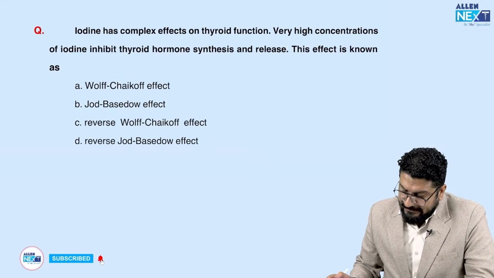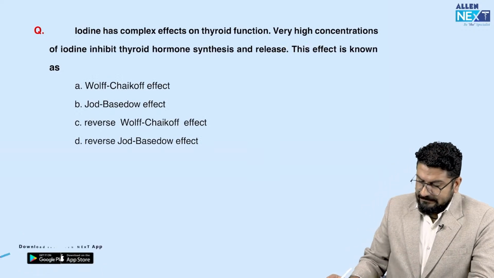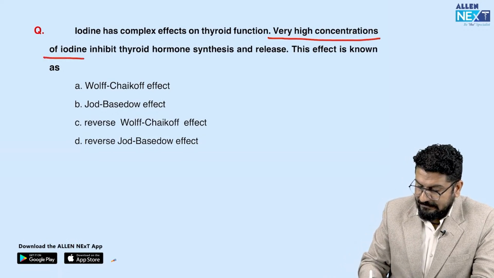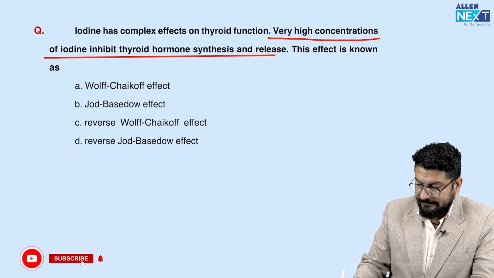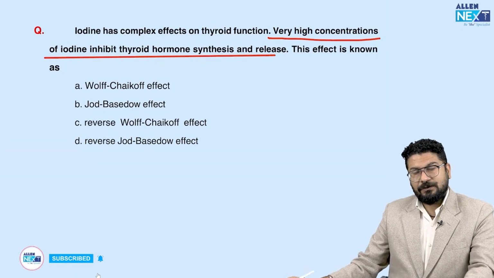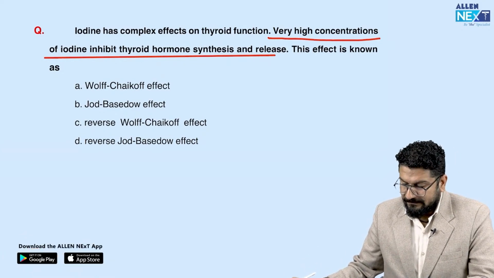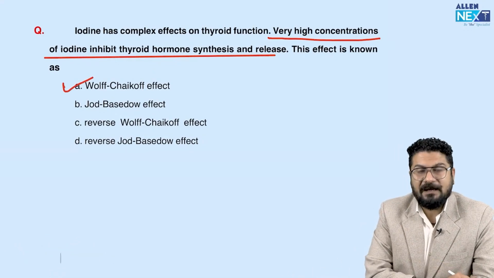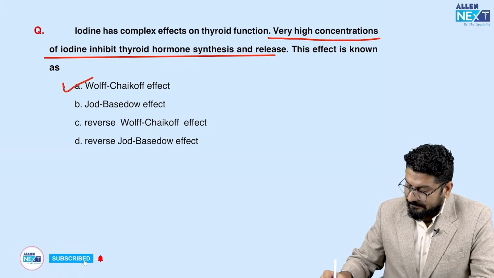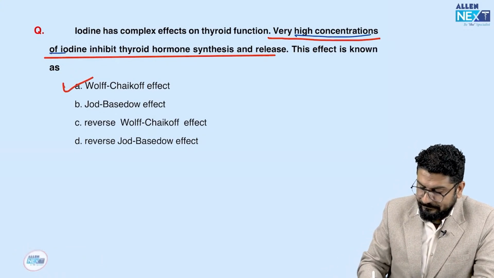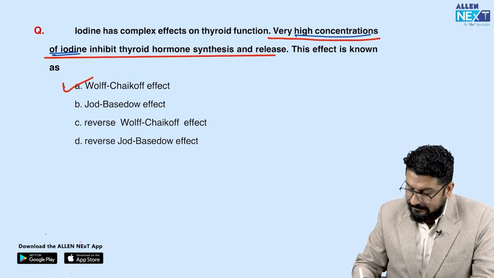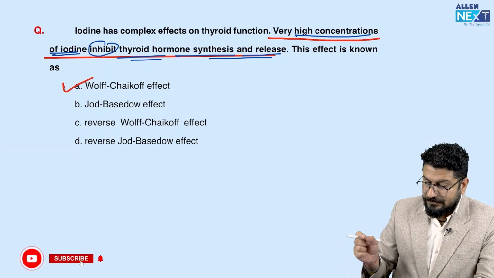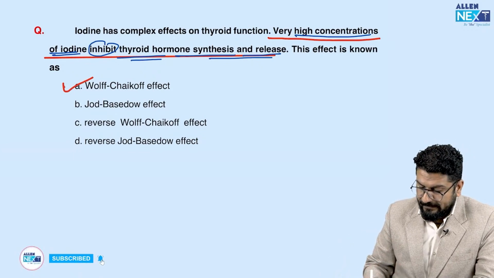Okay, now understand. Iodine has a complex effect on thyroid function. Very high concentration of iodine inhibits thyroid hormone synthesis and release. So if you give too much iodine at one time, this effect is what we call the Wolff-Chaikoff effect. The opposite to this, a high concentration of iodine given gradually, will increase hormone synthesis and release. That is what we call the Jod-Basedow effect. The Jod-Basedow effect is the opposite of this.